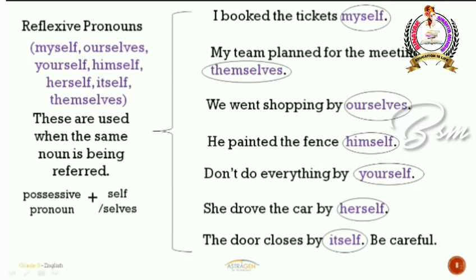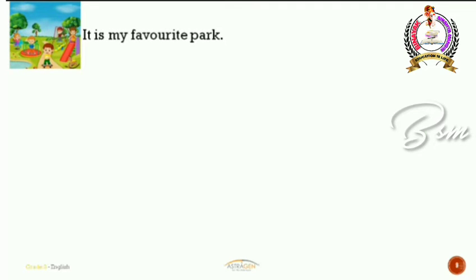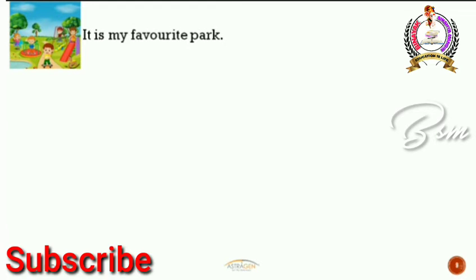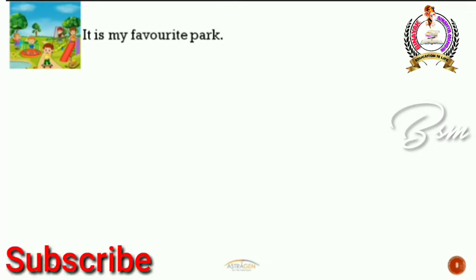So let's check a few more examples. It is my favorite park. So what pronoun have I used here? It. Why? Because that is a place. That's a park, right? So that's the reason why I have used the pronoun it.